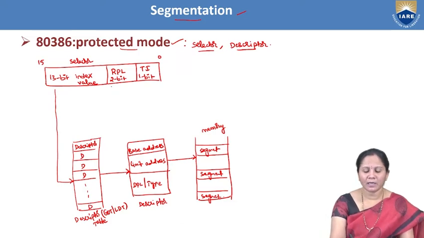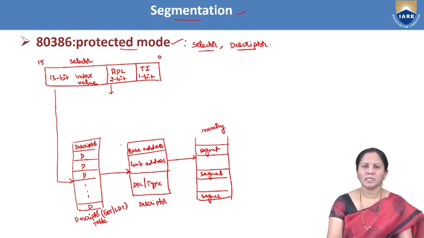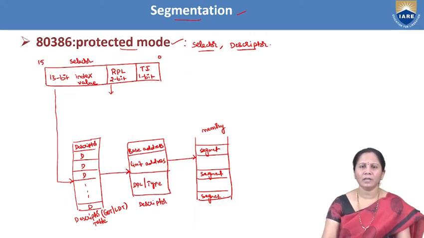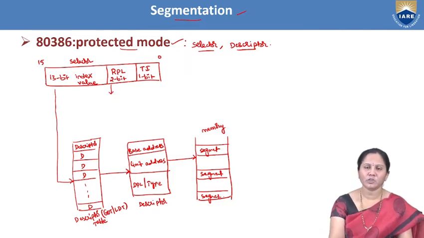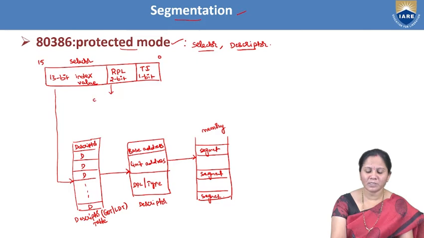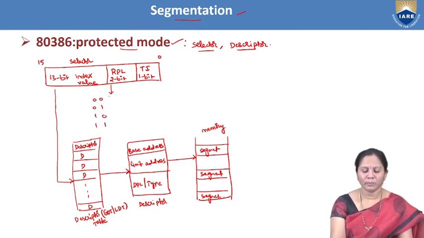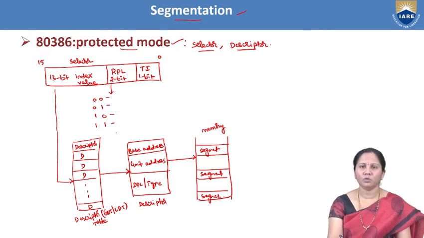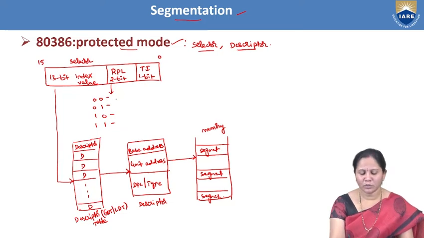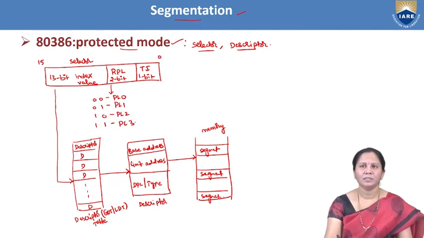Here the RPL value says the privilege level. We have studied that there is a 4-level memory protection mechanism. RPL consists of 2 bits, 00, 01, 10 and 11, and based on these 2 bits the privilege level will be selected. 00 represents privilege level 0, then privilege level 1, privilege level 2 and privilege level 3.